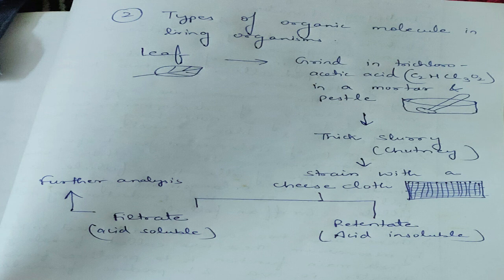When we analyze the acid soluble part, that is the filtrate of the leaf, we can find different types of organic substances which are found in living organisms. But for that we need better kinds of analysis. Trichloroacetic acid is an organic molecule made up of C, H and O atoms, so it can easily dissolve organic molecules present in living organisms. So we have to analyze the acid soluble or filtrate part to find out what types of organic molecules are present in living organisms.